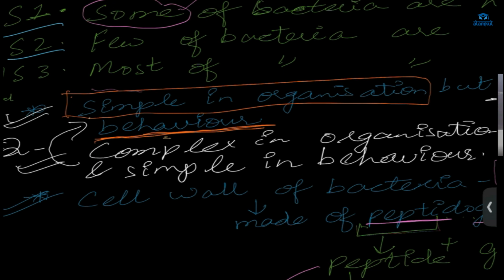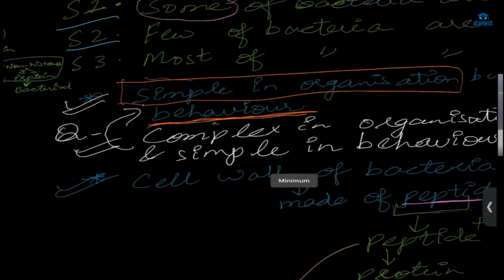Some of the bacteria will change their shape, and some of the bacteria will behave like our cells, so our immune system will not be able to recognize them. So those are very complex. Behavior is very complex, but the structure is very simple.